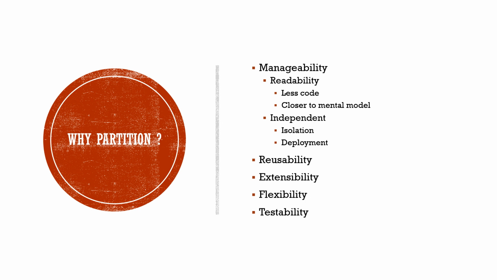The other attribute that we want is reusability. Without it, there will be a lot of duplication. The next one is extensibility, so we can add a new feature easily. And flexibility is the next one. We don't want a fragile software where a change in something affects everything. We want our software to be easily changed without breaking the others. And the last one is testability. It's an attribute so that the software is easy to test.